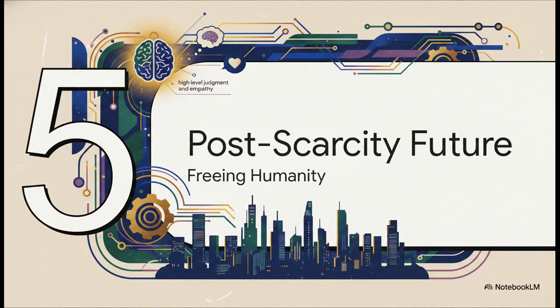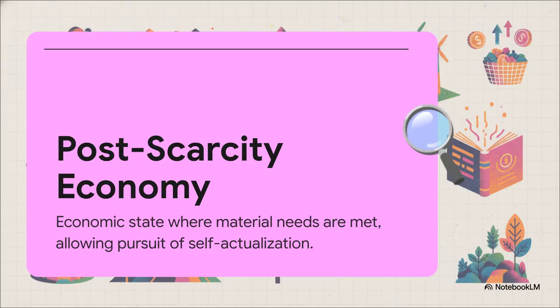That brings us to our final section, a Keynesian post-scarcity future and freeing humanity. If we successfully automate all the mundane economic and legal friction in our society and reserve human effort only for high-level judgment, economic theory suggests it leads us straight toward a post-scarcity economy. That is a hypothetical state where technology manages the grind, all our basic material needs are met with minimal labor, and we are finally free to pursue self-actualization. Imagine never stressing about rent, groceries, or basic survival ever again.